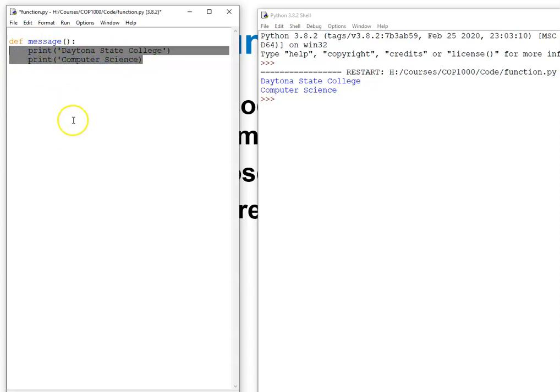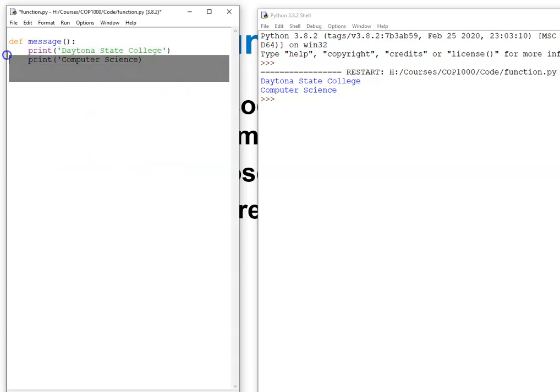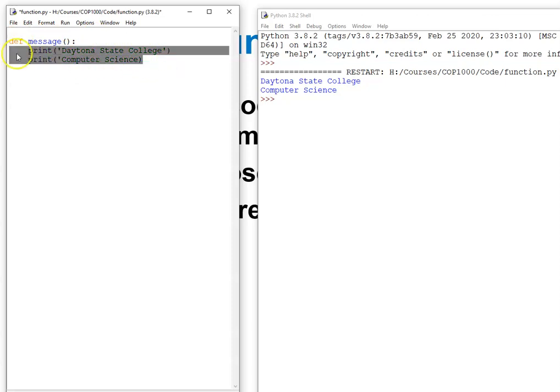You may have 200 lines, 2,000 lines, 20,000 lines. All these lines together, to me, it's just a code block. It's just a block. Give this block a name called message with parentheses, keyword def. That's how you create a function. So after this code block is named message, I can call message anywhere I want. So I'm going to call message. Function name, parentheses. That's how you call it.